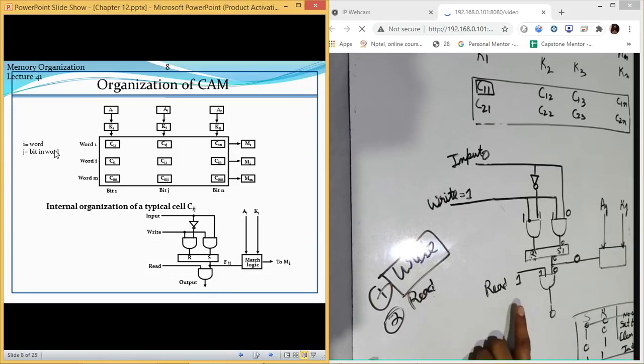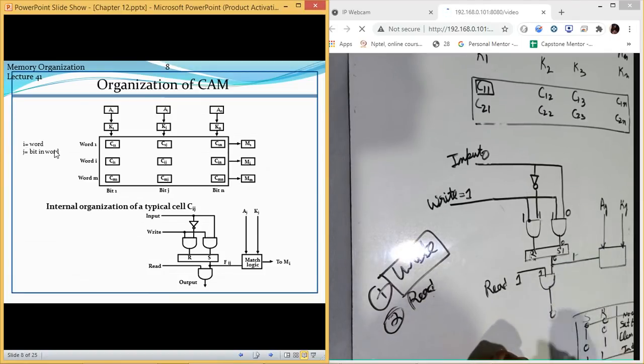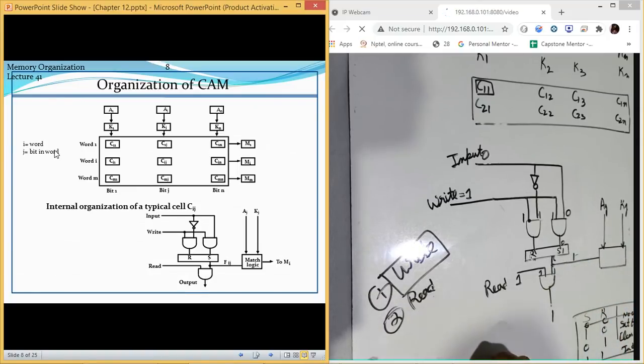So read operation is done by enabling the read line only. If this content was 1, then 1 and 1 output is 1, which means we are able to read the content which we have stored. So this is the second operation, that is read.